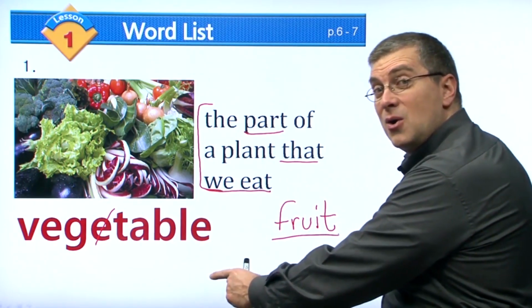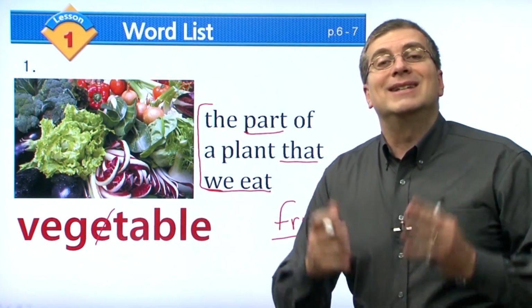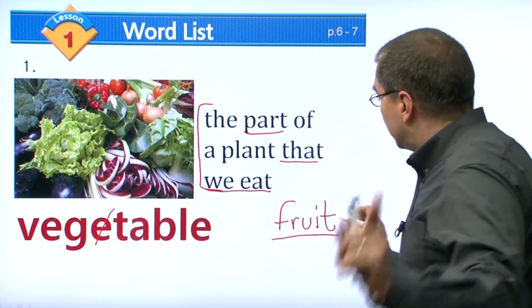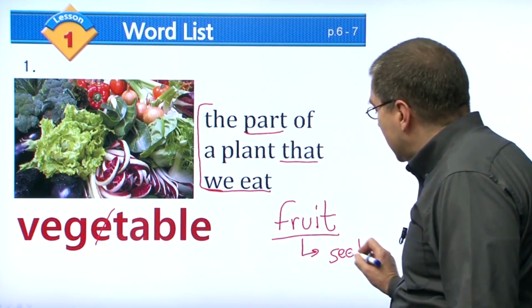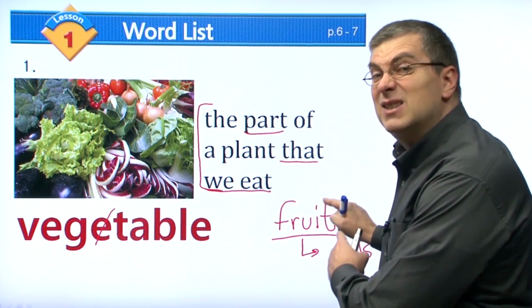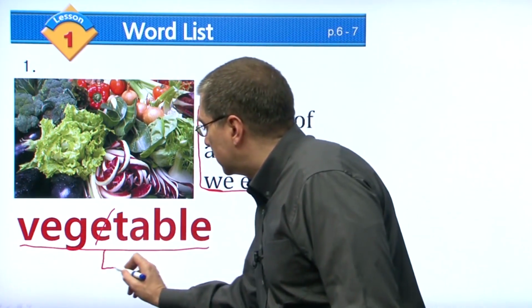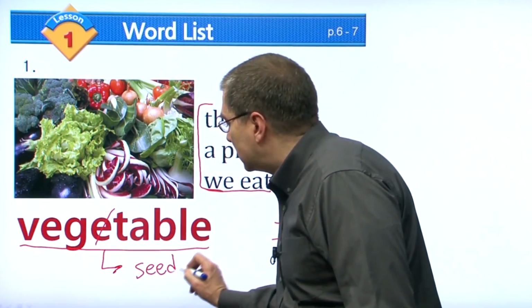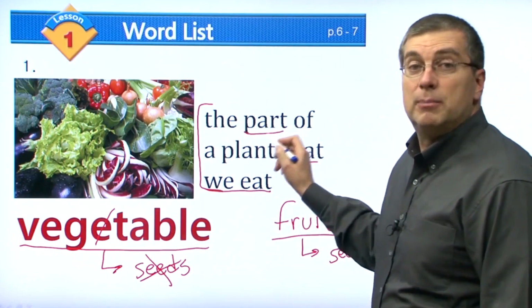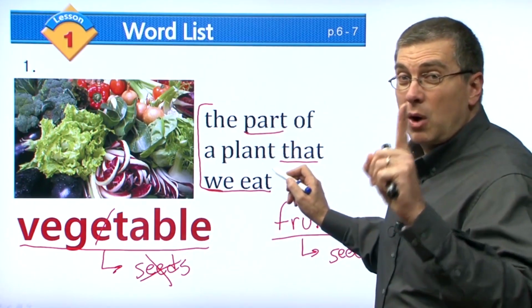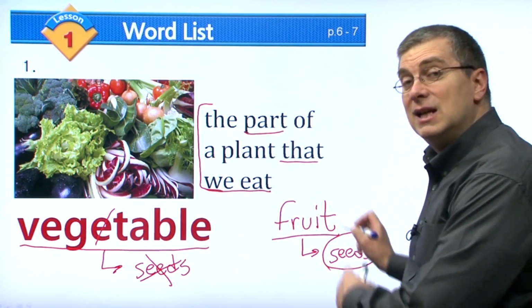How are they different? It's very simple. Think about this. Fruit has seeds. If there are seeds in it, it's a fruit. Vegetable, no seeds. A vegetable does not have seeds. So a fruit is a part of the plant, yes, but it's only one part of the plant. It's the part that has seeds. If it has seeds, it's a fruit.